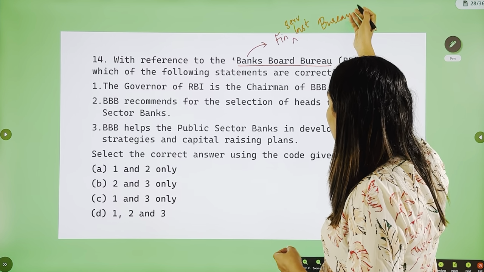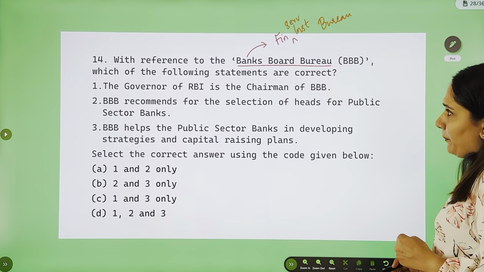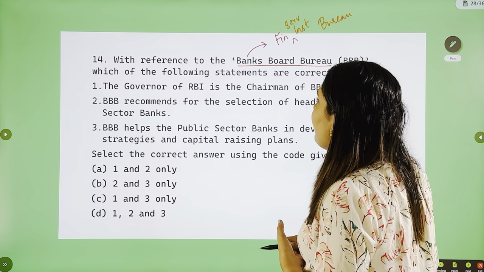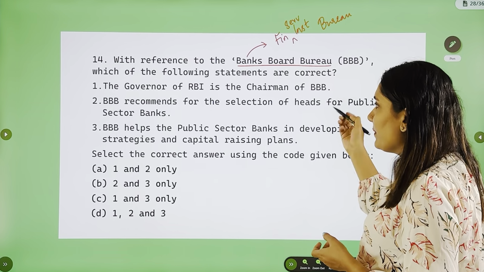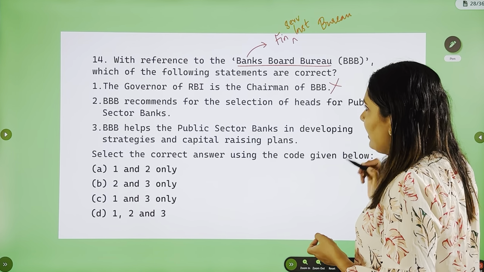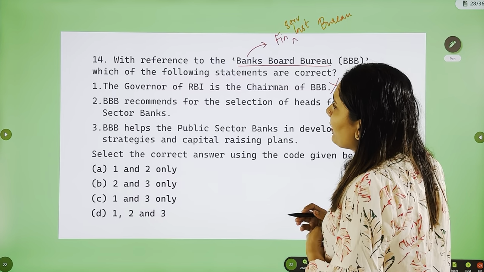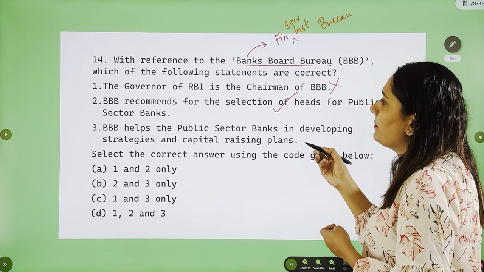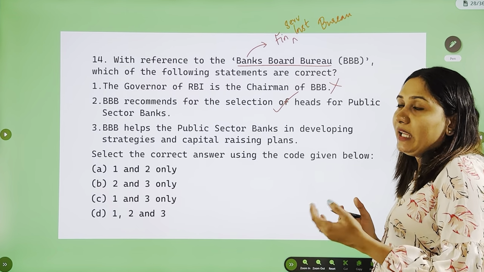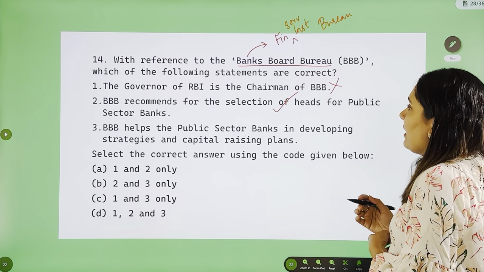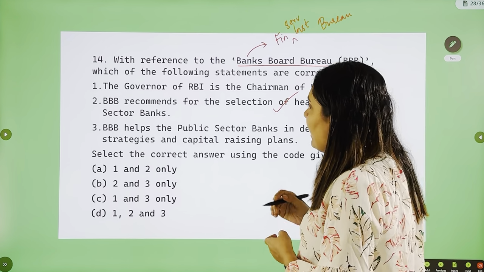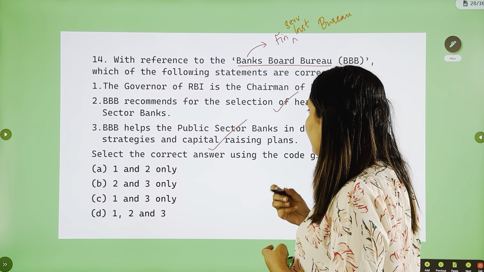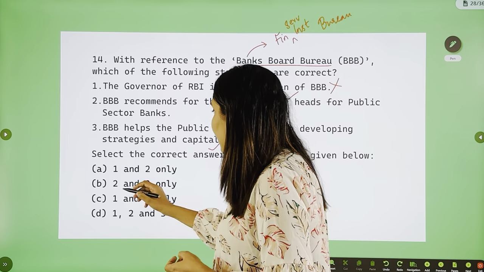Now we'll see this question. The governor of RBI is the chairman of Bank Boards Bureau. This is not correct. Bank Boards Bureau recommends the selection of heads for public sector banks. This is correct. The purpose was to recommend the heads of public sector banks. It helps the public sector banks in developing strategies and raising capital. So 2 and 3 are correct.